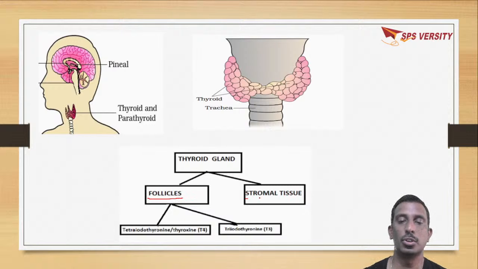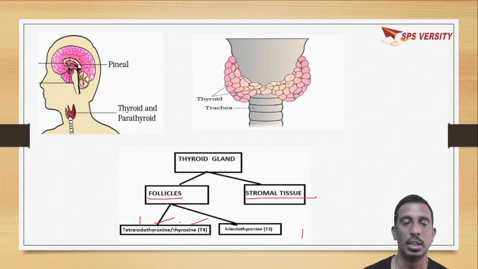From the follicles, two hormones are secreted. One is tetraiodothyronine, called T4, and another one is triiodothyronine, T3.